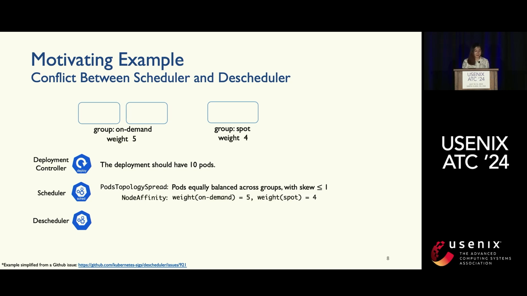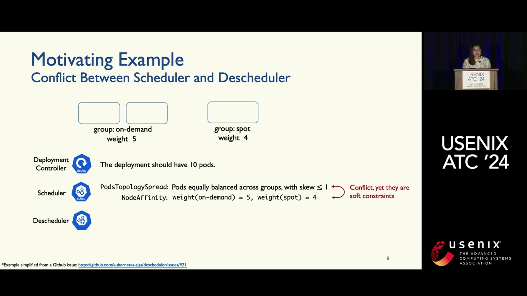Another plugin has been configured, called node affinity, which tries to prefer the on-demand node over the spot node, with a higher weight for the on-demand node. You may notice that these 2 policies actually conflict with each other, because the topology spread is trying to evenly balance the pods across the 2 groups, while the node affinity is trying to prefer one node over another.